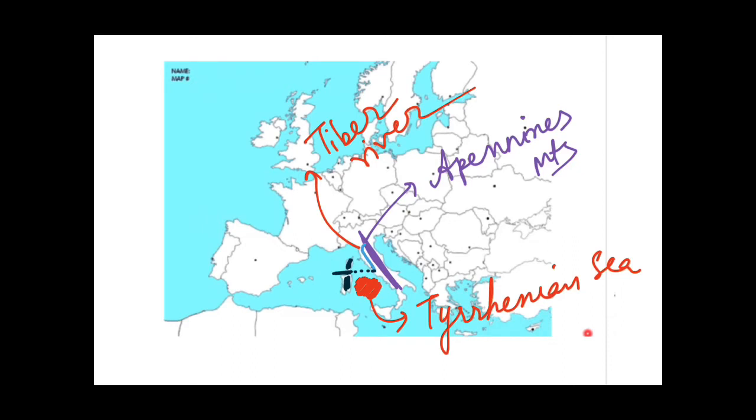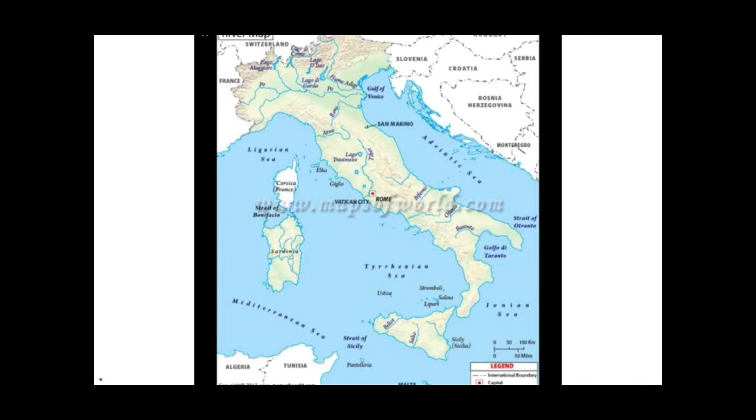And one more thing to notice here is, as I told you, that this is the Gulf of Lions. So the originating point of this Tiber River is somewhat in front of this Gulf of Lions. That means the Tiber River originates from the Apennine Mountains in front of the Gulf of Lions, and then it drains into the Tyrrhenian Sea in front of the Strait of Bonifacio, which lies between Corsica and Sardinia. Here you can see this is Italy, and here this is the Tiber River. Okay, it is flowing into this Tyrrhenian Sea, and I told you that it is in front of the Strait of Bonifacio. This is the Strait of Bonifacio, so you can see it over here.